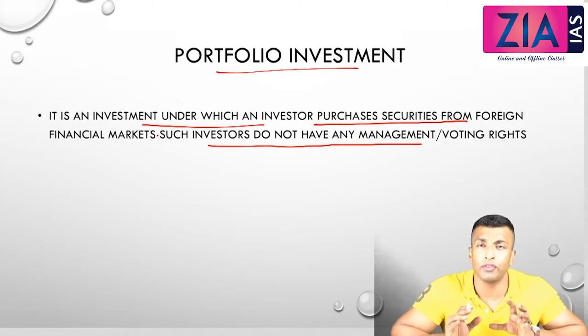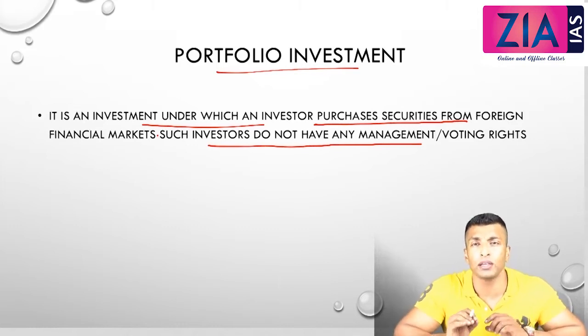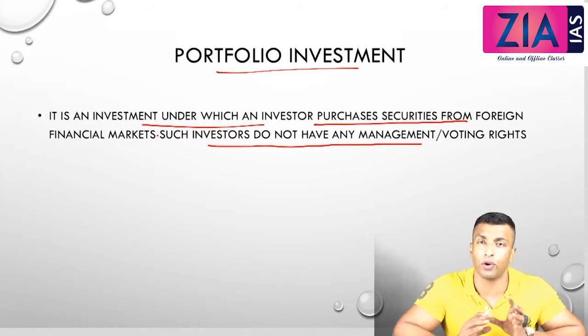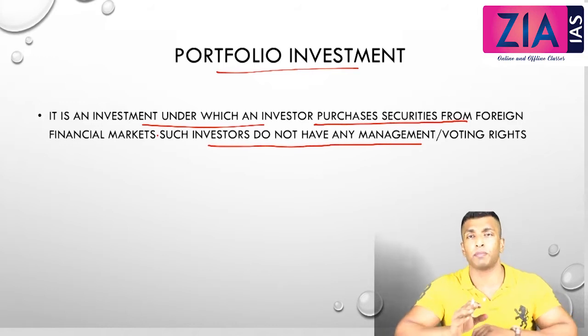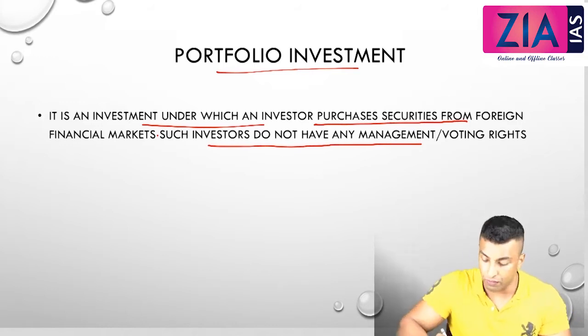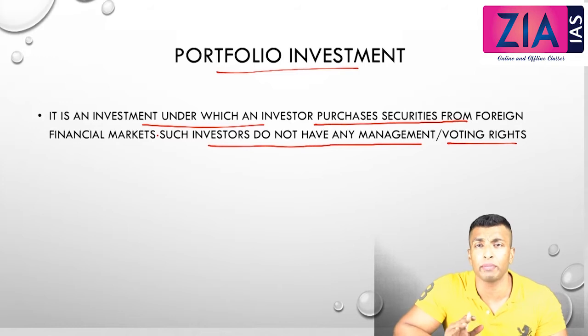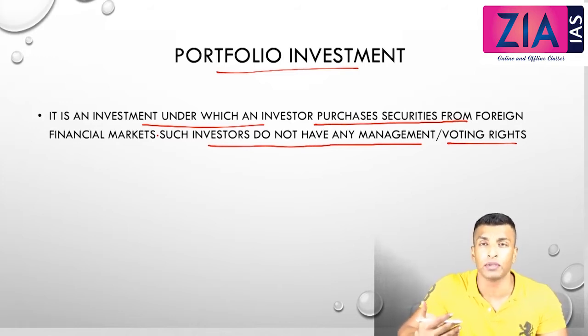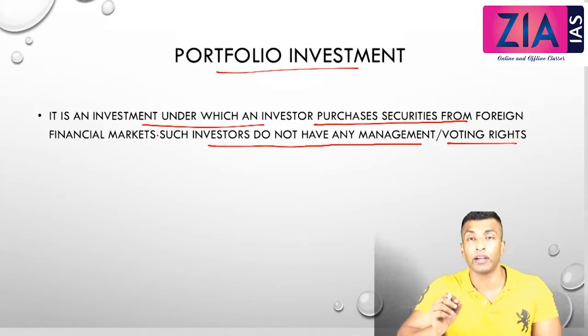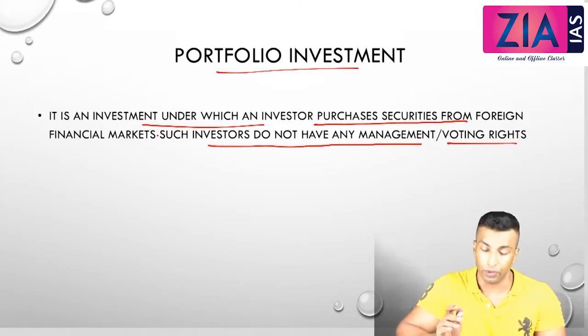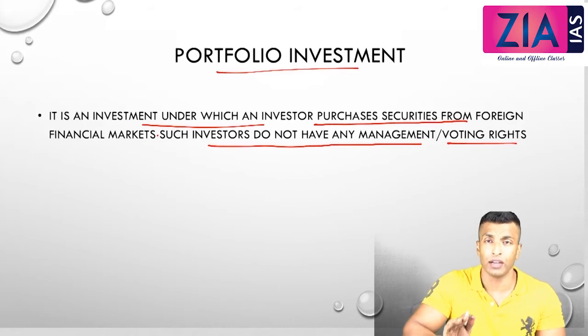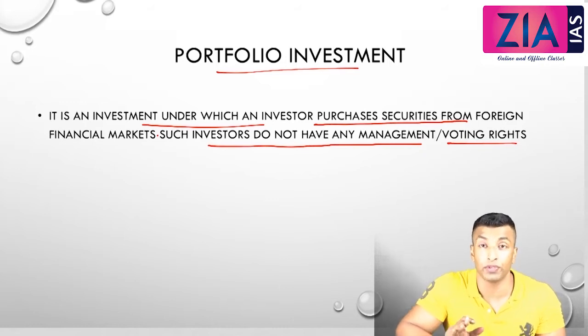Now the speciality is, if you are purchasing the shares, you're actually the owner of the company, and to the extent of ownership you have voting rights and ownership rights also. But that is not the case with foreigners. If foreigners are purchasing, they don't have voting rights, they don't have management rights. They basically maintain an anonymous relation with the company. They don't have a direct relation with the company. We'll discuss this in detail in the next session. Let's move on to FDI. That is our topic of discussion today.